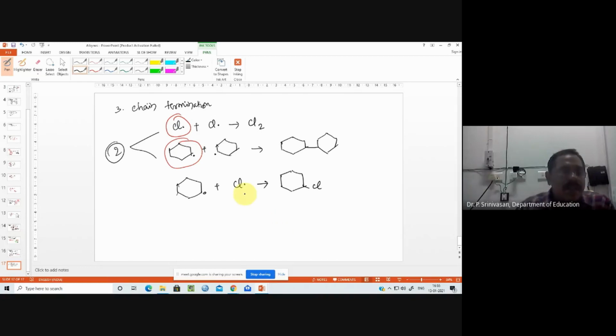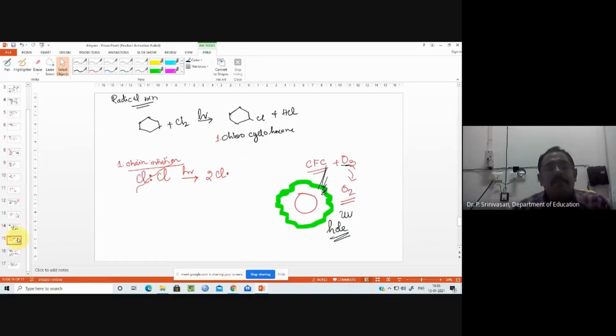Okay, the last one will be like an essay type question. That is the assignment for this class. Okay, every class we give an assignment. The assignment for this class is to write the radical reaction of chlorination of cyclohexane, on paper, just like an essay question. I drew only the skeleton, but you have to give the statements and write. Also refer to some books, but you would have understood by this time. Just write it and then draw these things. Okay. That is the work for this period.